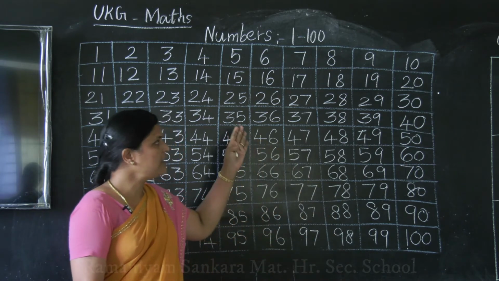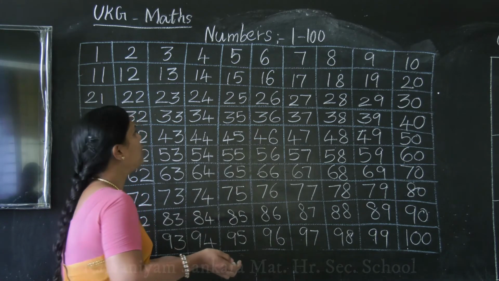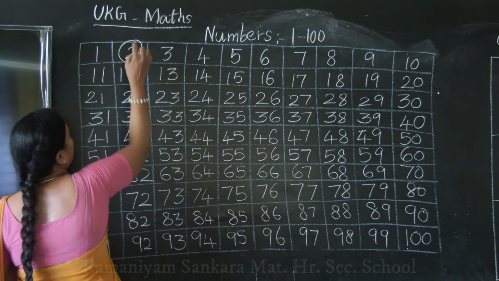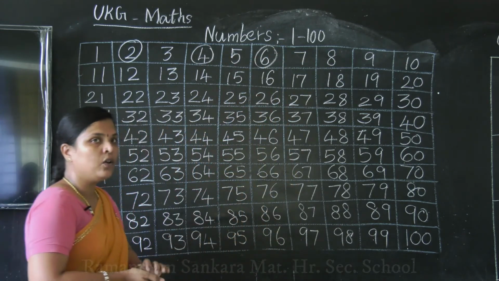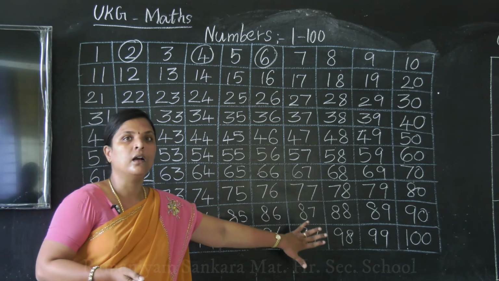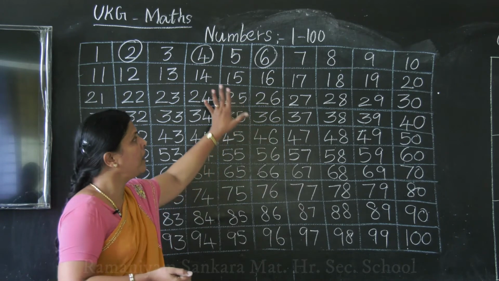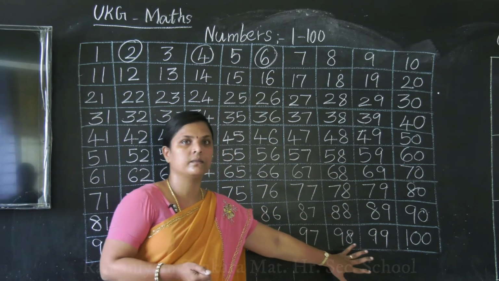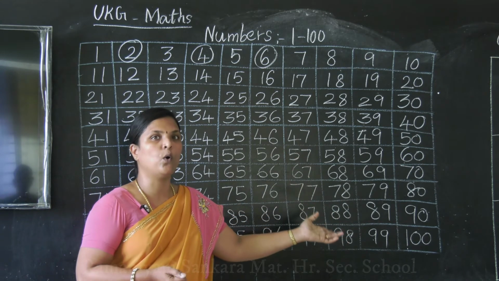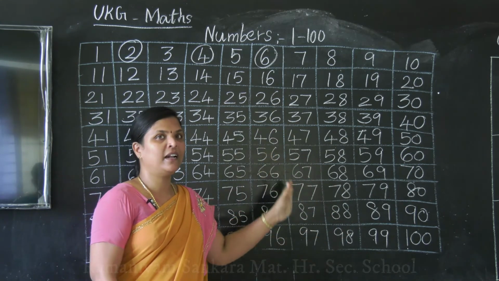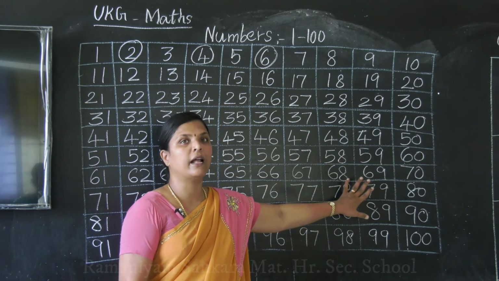In these numbers, we will be able to circle the counting in twos. What are the numbers counting in twos? 2, 4, 6. Like that, you can circle all the counting in twos numbers. That is your exercise. You have to do it as your homework. Out of these 100 numbers, try to circle the counting in twos numbers.